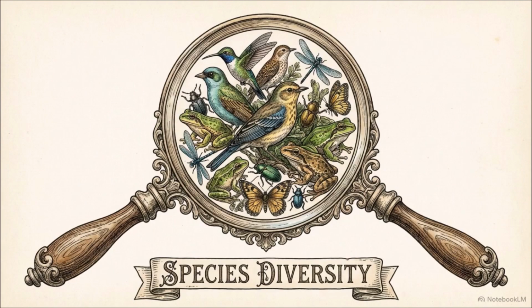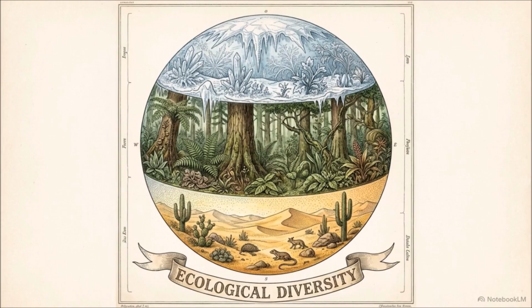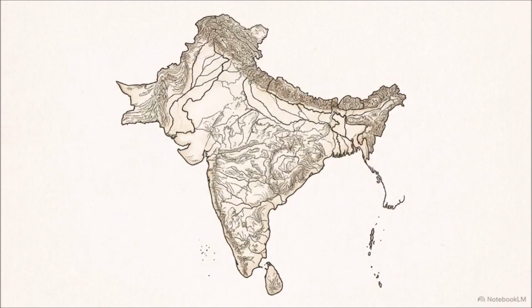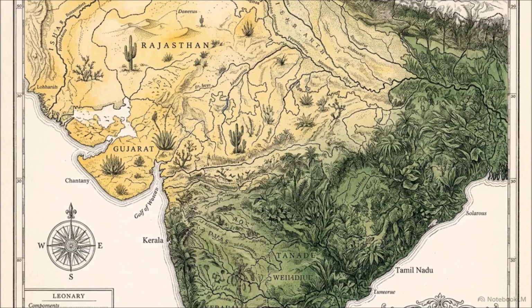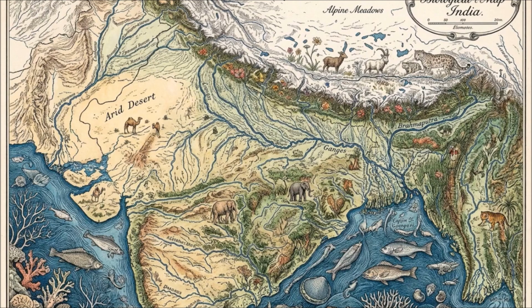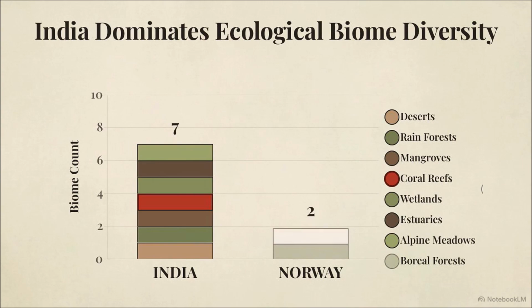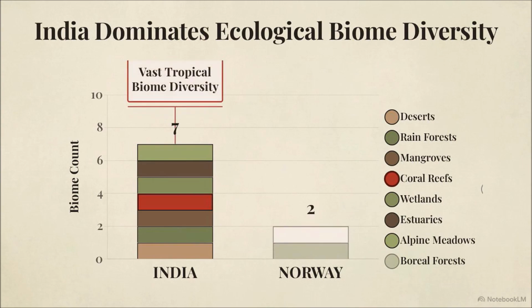Moving up to species diversity, the metric shifts to variety at the species level within a specific region. The standard comparative dataset requires knowing that the Western Ghats possess a statistically greater amphibian species diversity than the Eastern Ghats. Finally, ecological diversity measures variation at the biome level. India features extensive ecological diversity, encompassing deserts, rainforests, mangroves, coral reefs, wetlands, estuaries, and alpine meadows. Compare this vast biome variation against a Scandinavian country like Norway, which has significantly less ecological diversity.